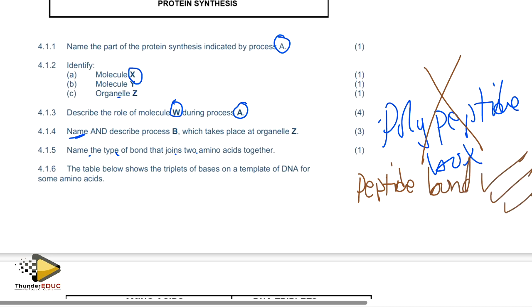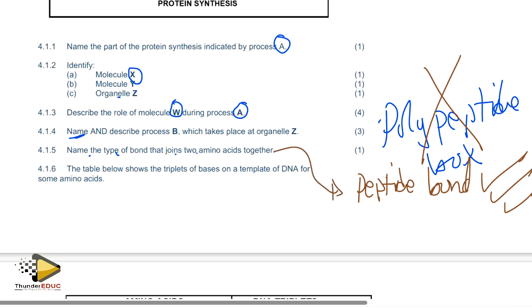I repeat this because you students always give this as polypeptide bond, which does not exist. And you will not have mercy when you're marking. You will give a 0, and sometimes you will put eyes there to show you that you are ashamed. Please don't shame me, because you are here to obtain the distinction. All right. Name the type of bond. Okay, we have said that the type of bond is peptide bond.